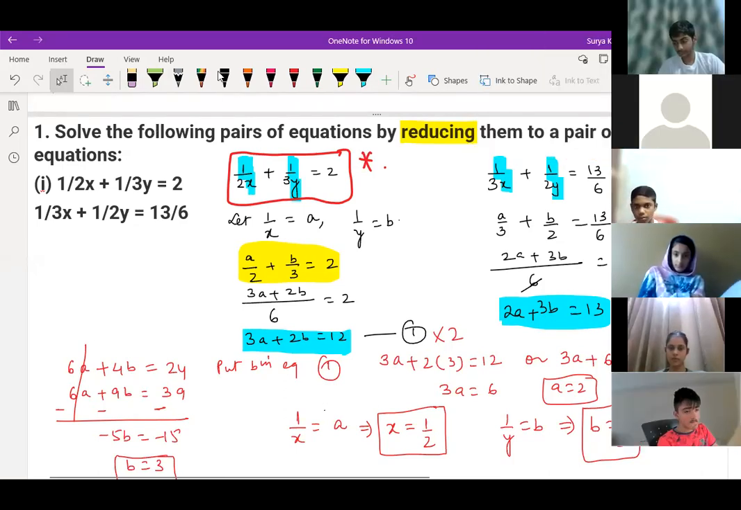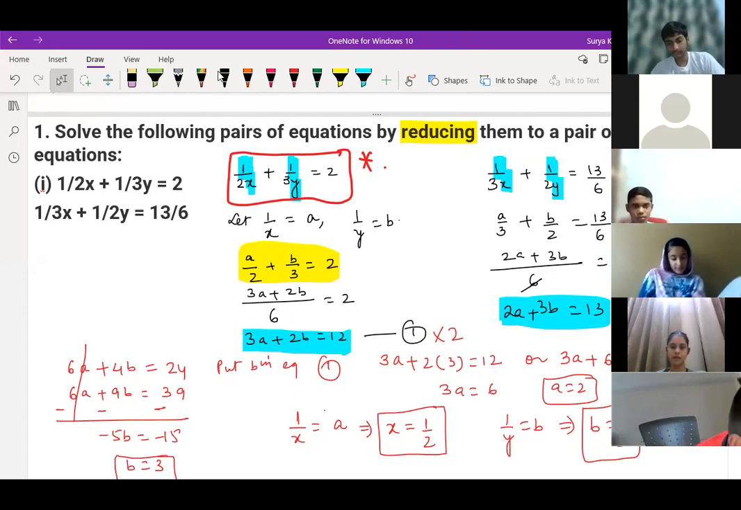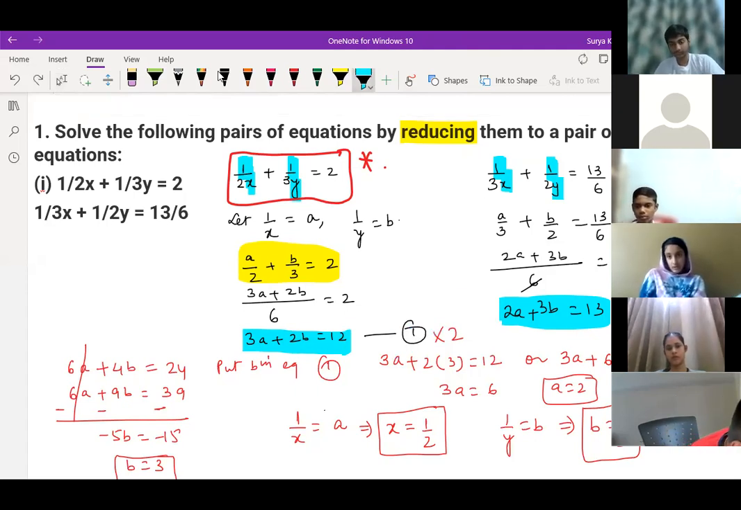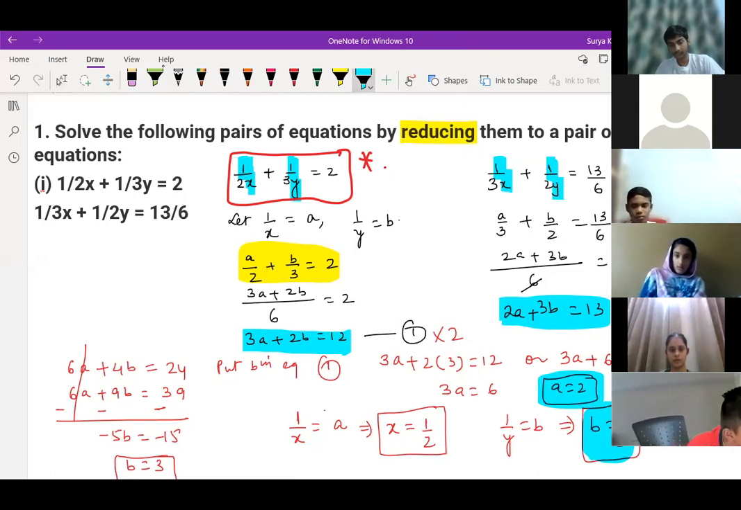From first and second equation, we can find the value of a and b only. But here in the question, what do we have to find? The value of x and y. So we are finding here the value of a and b, and we are getting a is 2 and b is 1 by 3. a is equal to 2 and b is equal to what? 1 by 3.